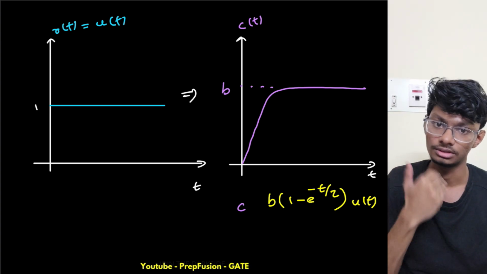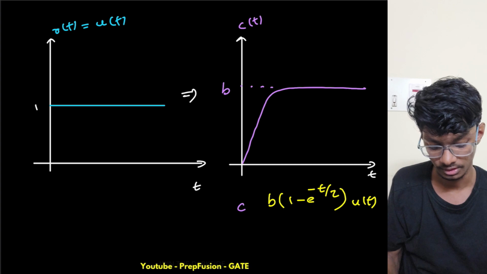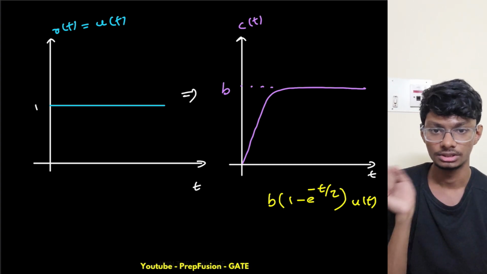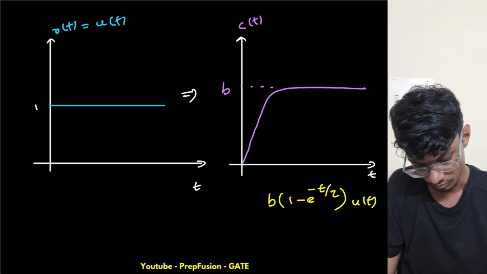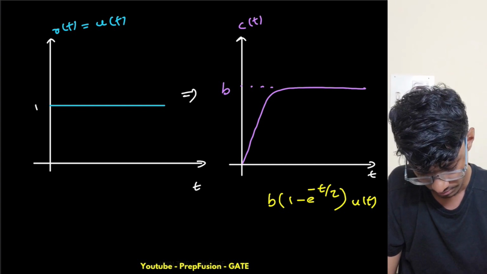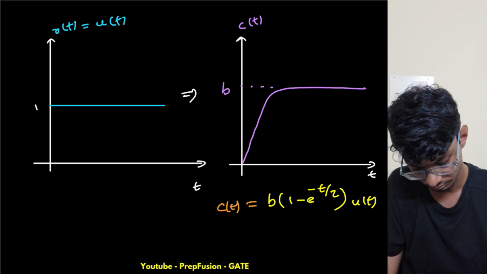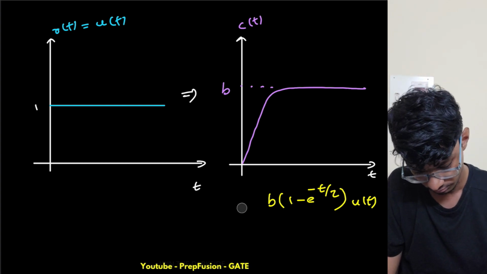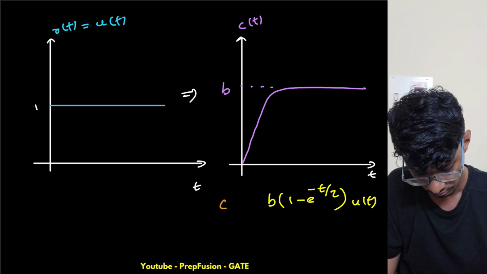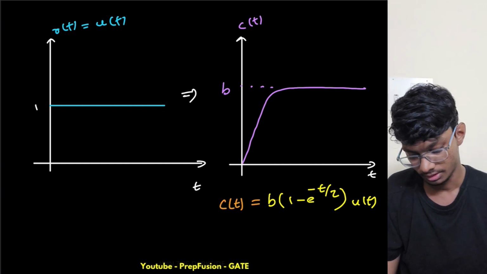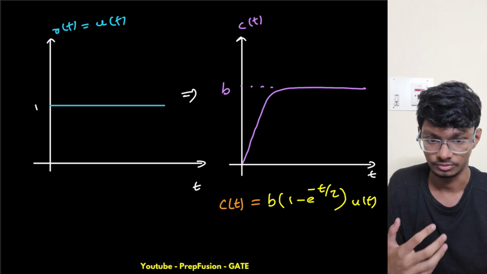If there is some DC gain, it will be B multiplied. As this is a linear system, if the DC gain is B, it simply gets scaled. So this is my c of t, and this is my input. This is basically the response.